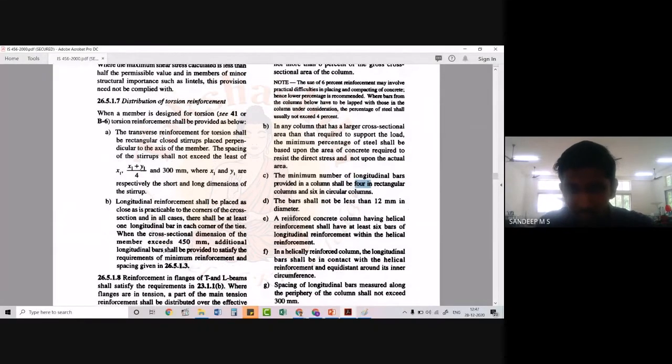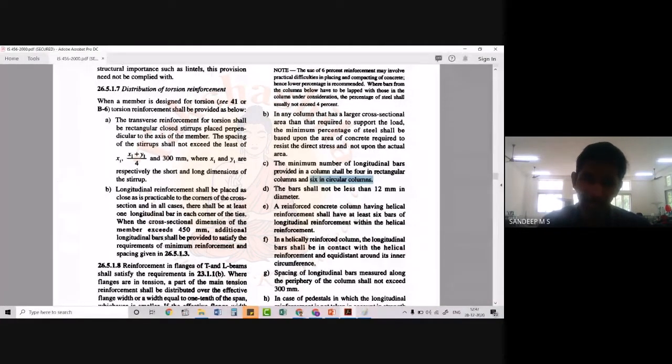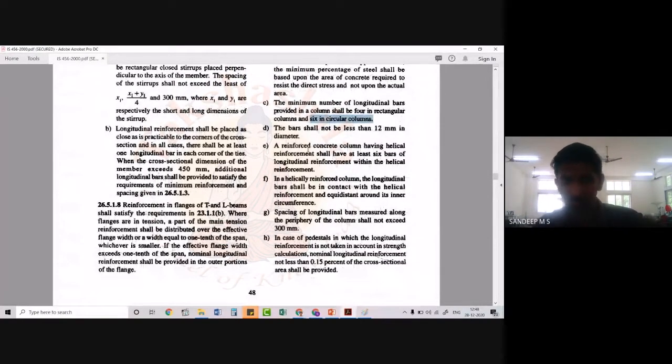Then the bars shall not be less than 12 millimeters in diameter. So basically, when we provide the longitudinal bars, the minimum diameter of bars required is 12 millimeters. Again, this can be expected in your competitive examinations. Anyway, this is repeated many times. That is regarding the minimum number of reinforcement bars in a circular column, as well as the maximum percentage of steel that has to be provided in a column. Those are usually repeated things. Again, you can expect this in some interviews. The bars shall not be less than 12 millimeters in diameter. That is the minimum diameter of bar that should be provided as a longitudinal bar in our columns.